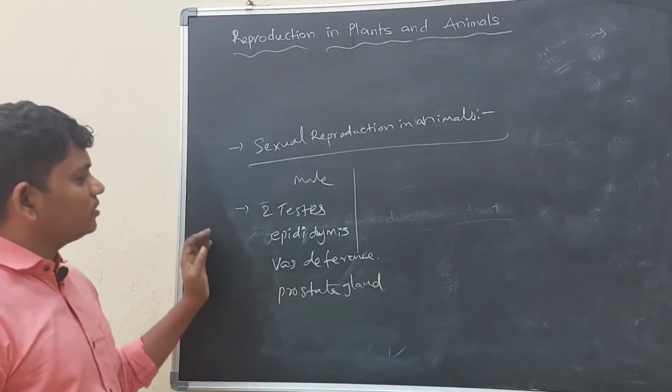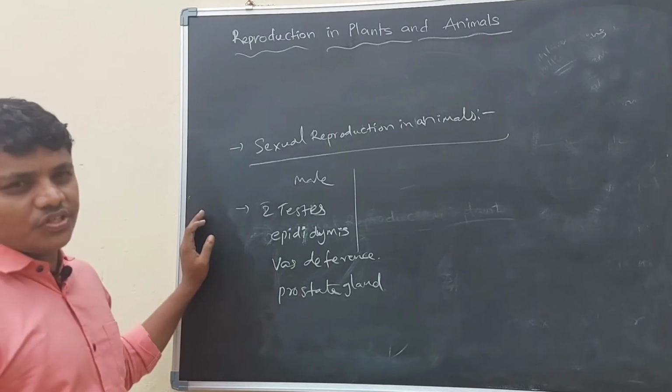So these are important parts of our male sexual system.